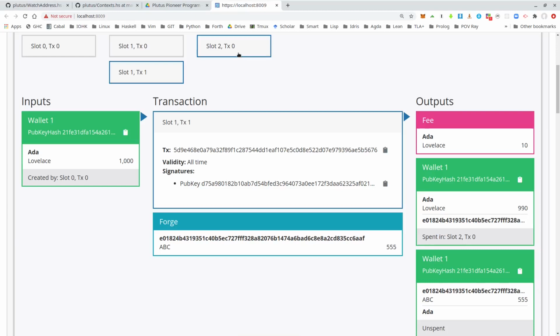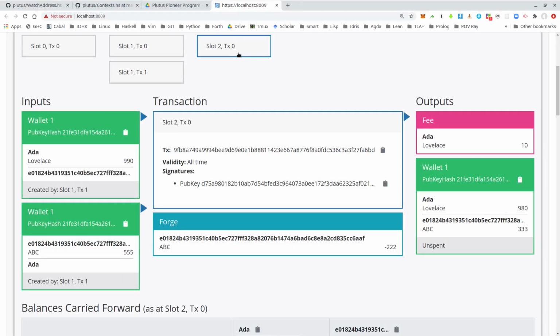And finally, let's look at the burn transaction. So again, we have a forge field, and now again with the same currency symbol and token name, but now the amount is negative. And now the algorithm that constructed the transaction did something slightly different, because it sees, okay, in order to burn 222 of these tokens, I must have an input of these tokens.